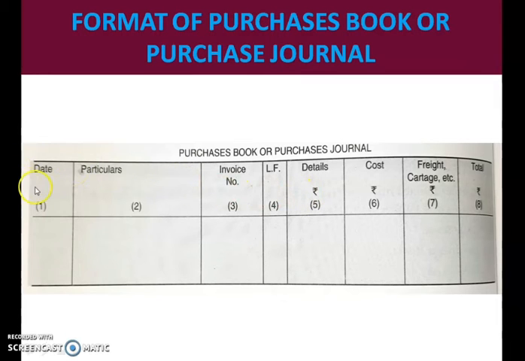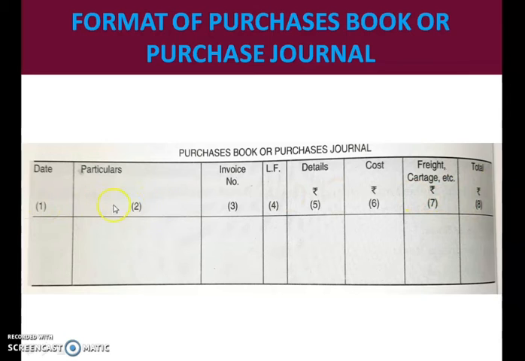Okay, so just see the format of purchase book. We have a date column, particulars, invoice number, ledger folio, details, cost, freight and cartage expenses, etc. Then total. Okay, children.